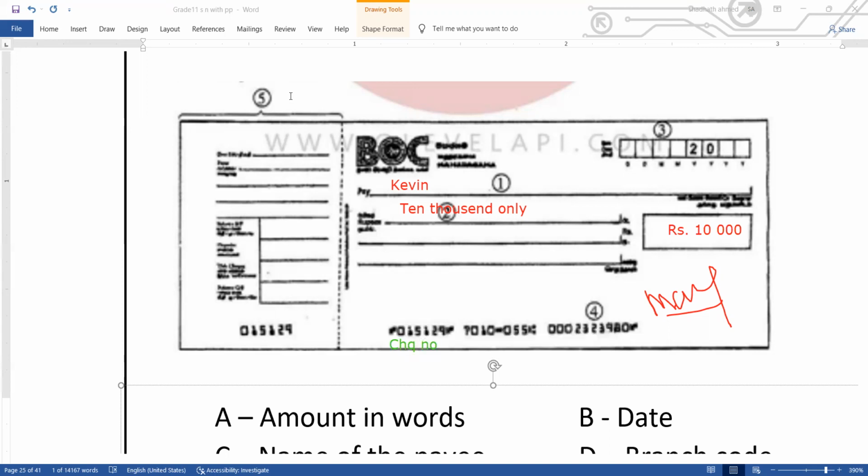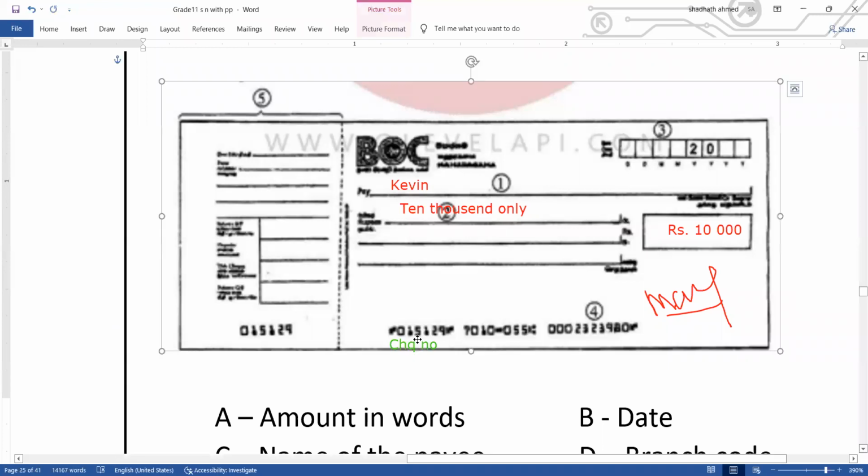The second number, 7010, is the bank number. If it is BOC, the BOC number will be 7010 as per this check.